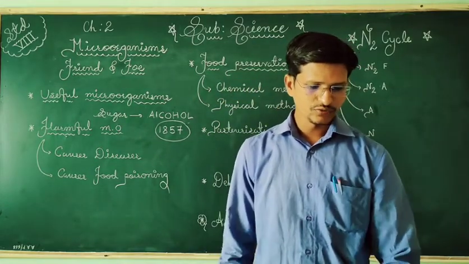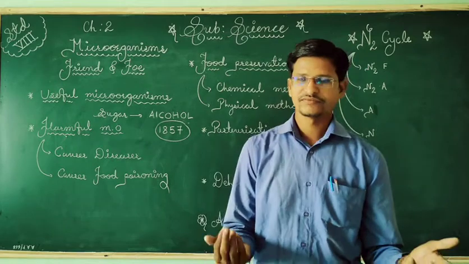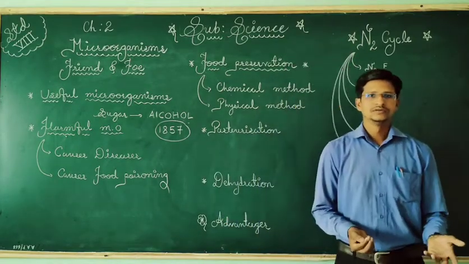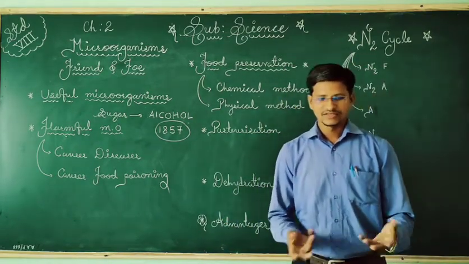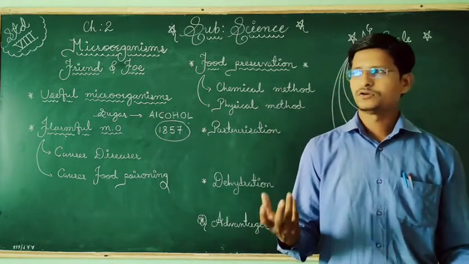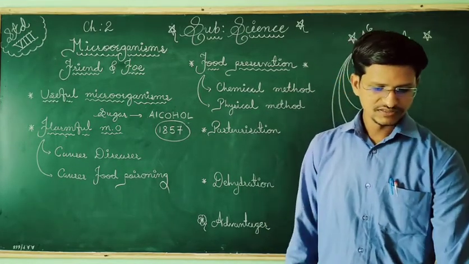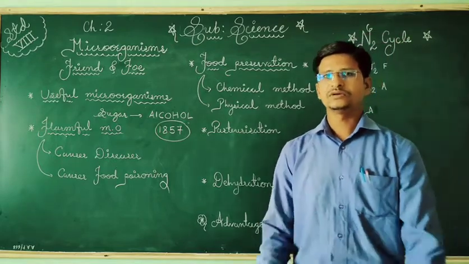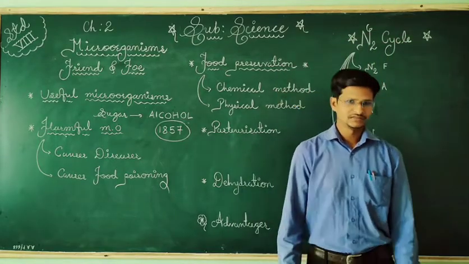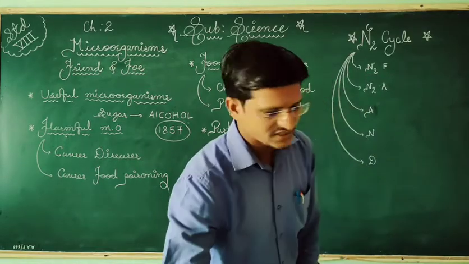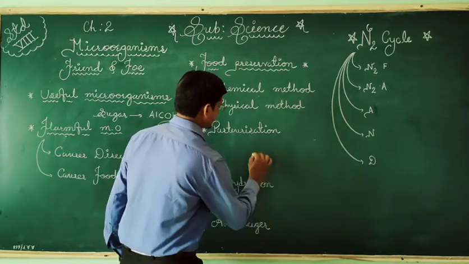And production of vaccines. Nowadays we are having Covishield, the vaccine, and that is very common, and all people are taking it. So the process of increasing immunity is called vaccination.